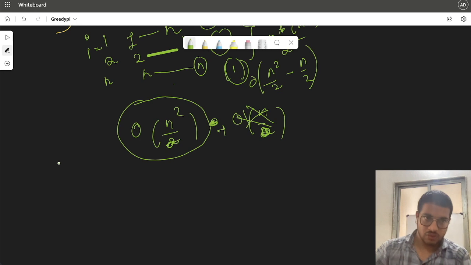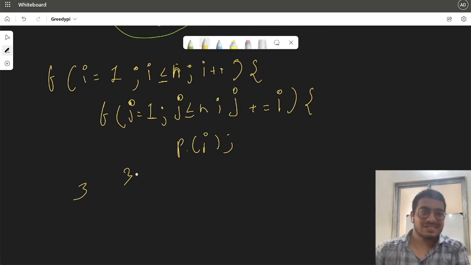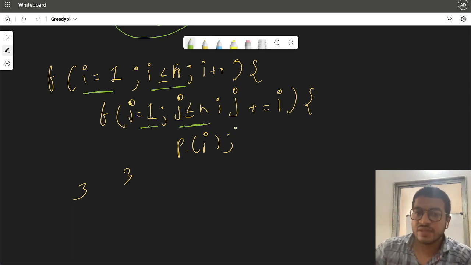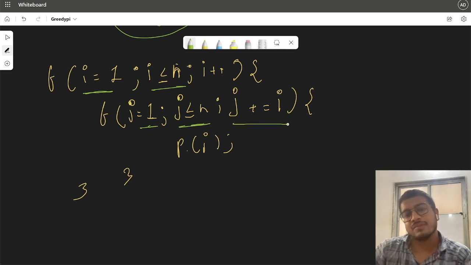I will not take much time. I will just tell you one more example, and then we'll wrap up the video. Let us consider this case. In this, i is going from 1 to n, and j is going from 1 to n, but j will be incrementing by i.